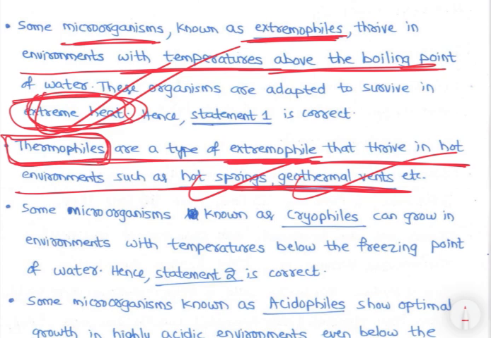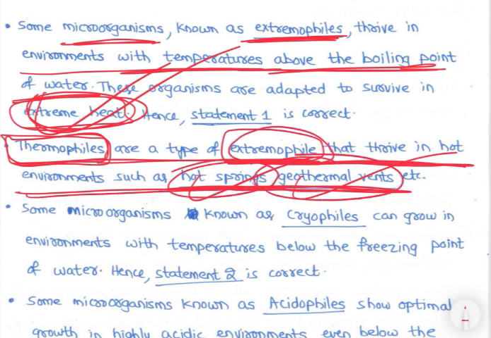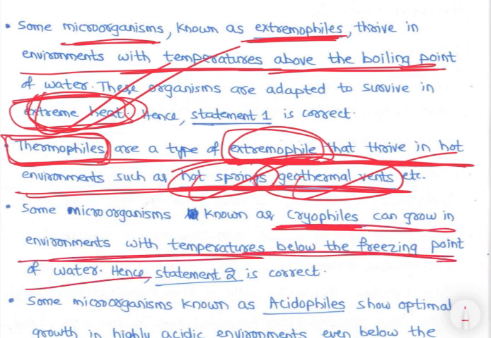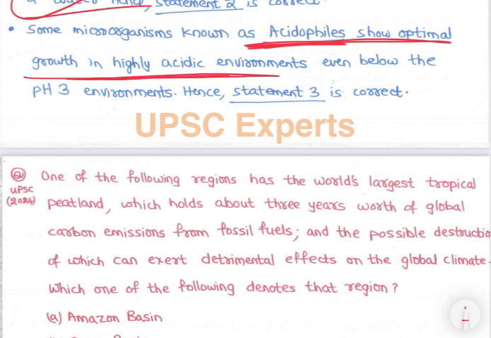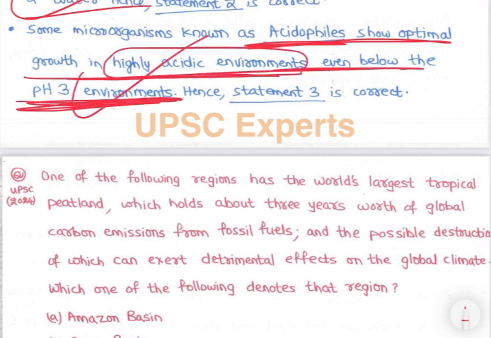Thermophiles are a type of extremophile that thrive in hot environments such as hot springs, geothermal vents. Some microorganisms known as cryophiles can grow in environments with the temperature below freezing point of water, right? Then some microorganisms like acidophiles show optimal growth in highly acidic environments even below pH 3. So microorganisms से कई भी grow करेंगे, right? कुछ ना कुछ microorganisms, हम मार्स में भी कभी देख सकते हैं, right? So that is the microorganisms, right?